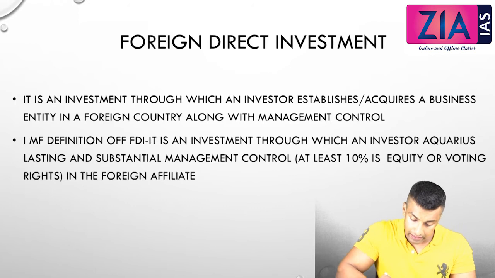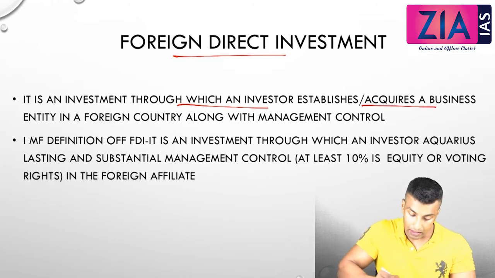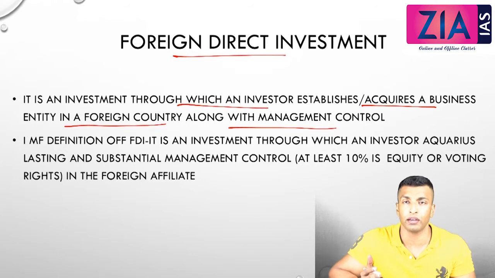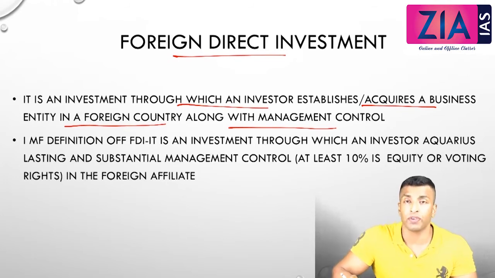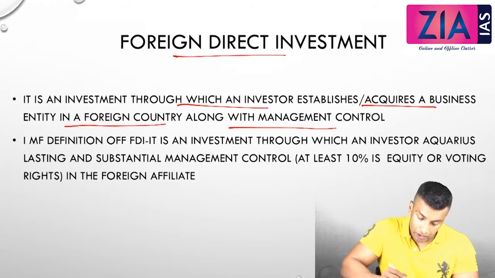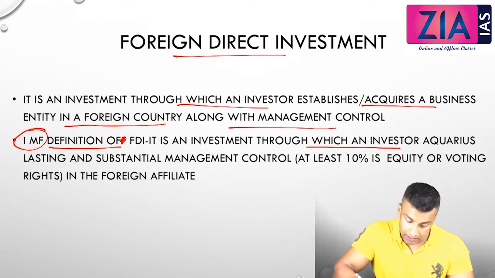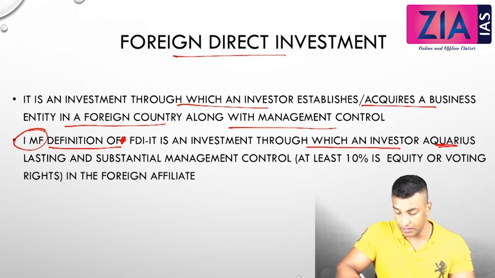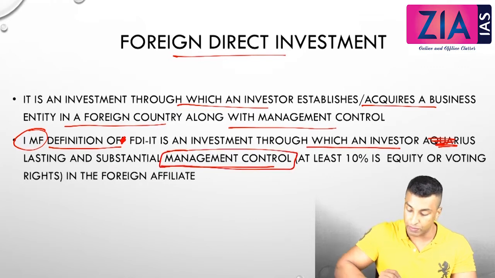Now you can see here, foreign direct investment. It is an investment through which an investor establishes or acquires a business entity in a foreign country along with its management control. So the basic difference between FDI and FIIs is management control. In the previous case, I told you there is no management control, there are no voting rights, but in this case they have the management control. Now you can see here, this is the IMF definition of FDI. It is an investment through which an investor acquires lasting and substantial management control. This is a key word here, management control.